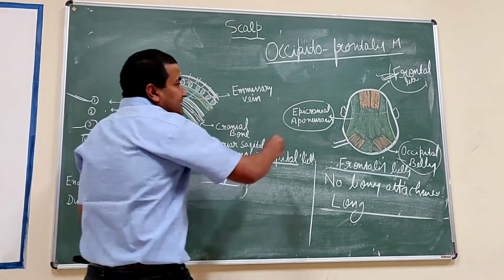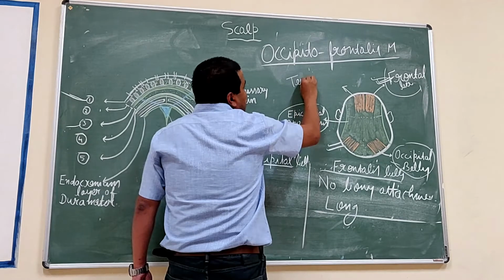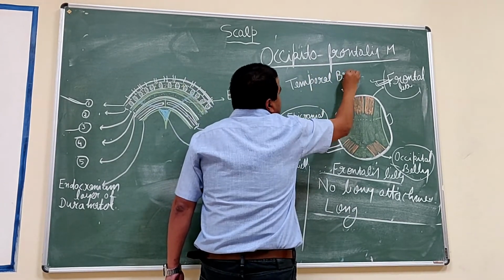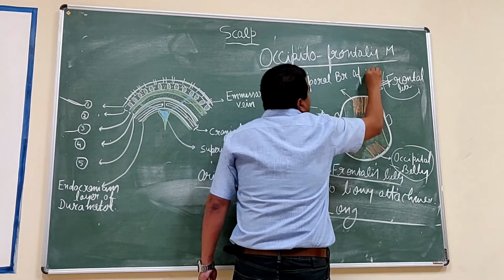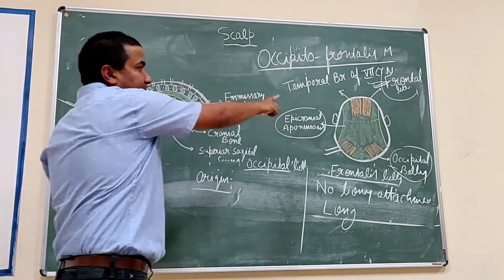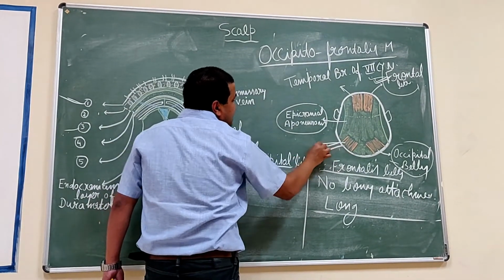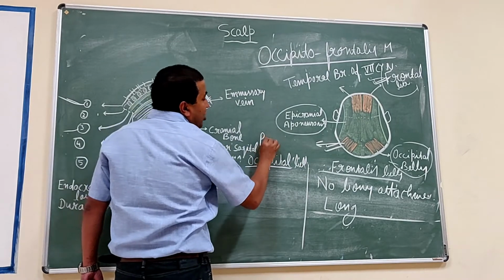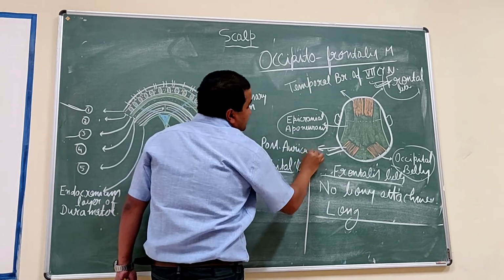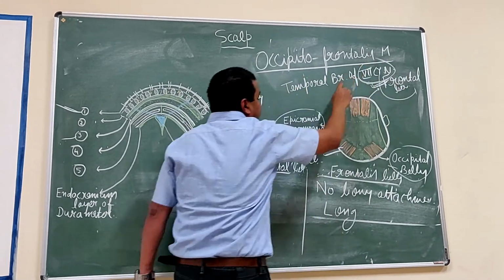The frontal belly is supplied by the temporal branch of the facial nerve, the seventh cranial nerve, while the occipital belly is supplied by the posterior auricular branch of this same nerve, the seventh cranial nerve.